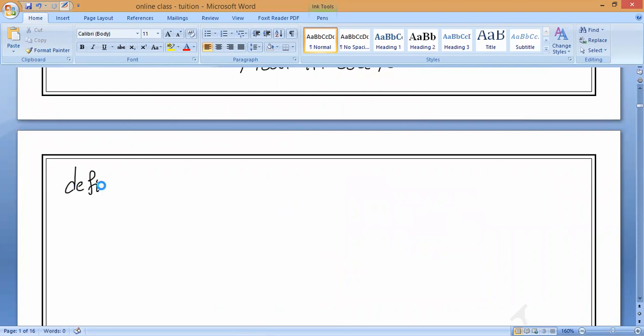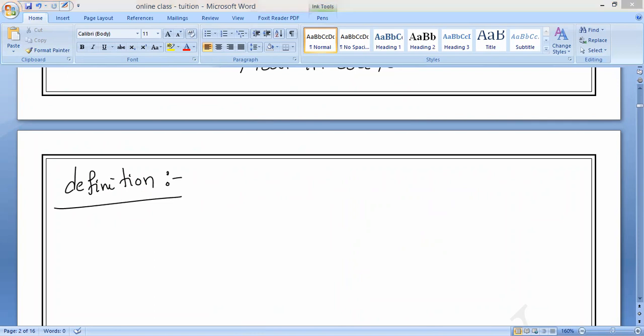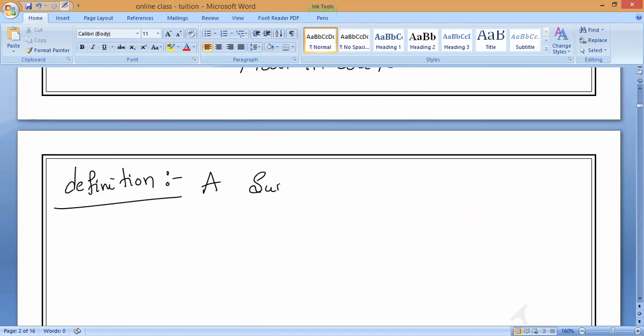Very, very important. Write it. Definition. So what is the definition? Anybody? Tamil Selvan? Right. A suspension is a heterogeneous mixture.